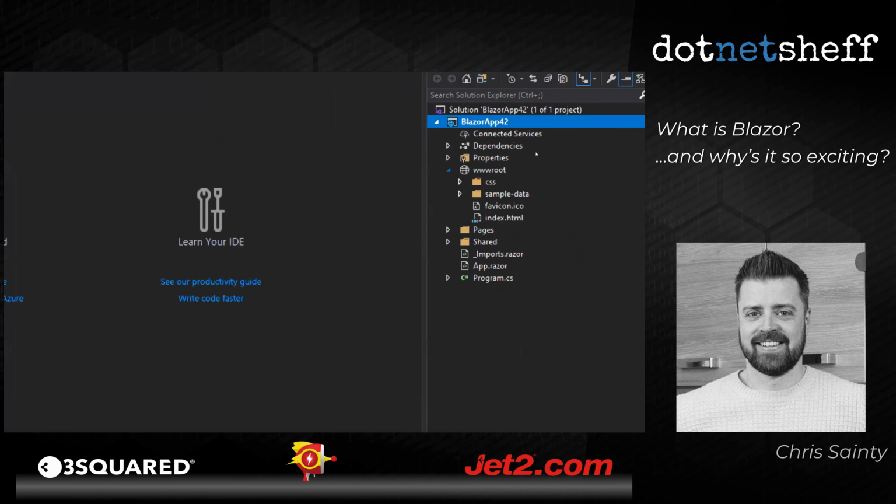So this will look quite familiar if you're a Razor Pages developer or MVC developer. This has just got static assets in it. So we've got some CSS and some sample data, and we've got this index.html. And that's where our Blazor WebAssembly app is going to be hosted. So I'll show you that in a second. And then we've got this other folder called Pages, and this has got these .razor files in it. And these are Blazor components, or Razor components, as they're officially called. And we'll have a look at those in a sec. And then finally, we've got this Shared folder, and this has got some shared stuff. So we've got a layout component here, and a nav menu, and a survey prompt, and we'll look at those. Cool.